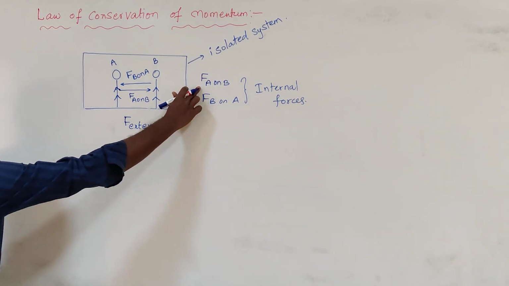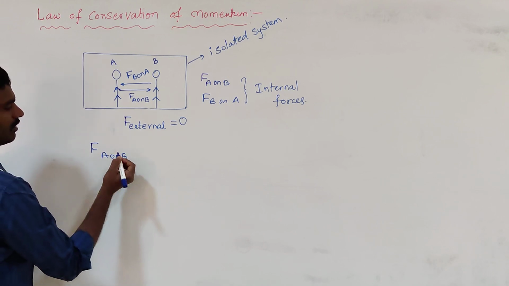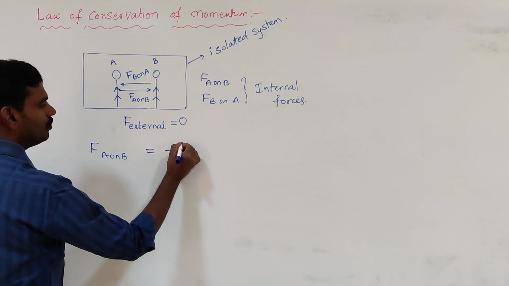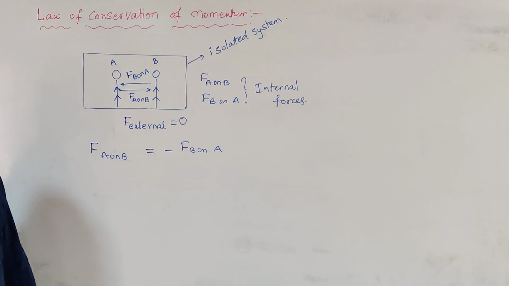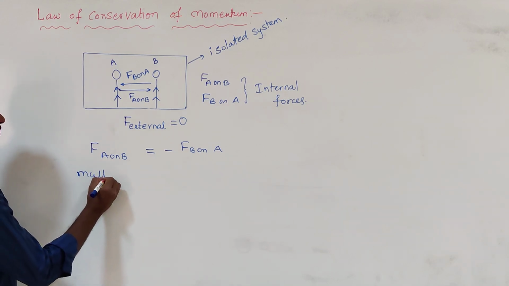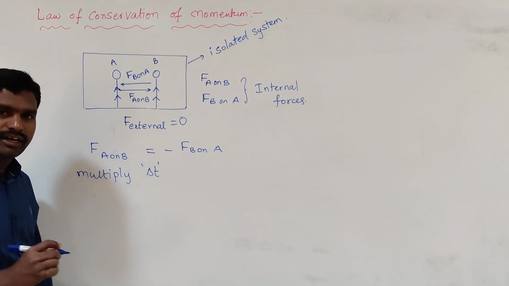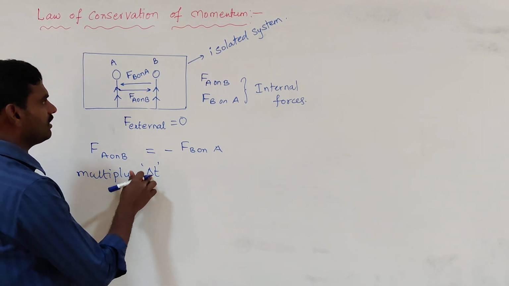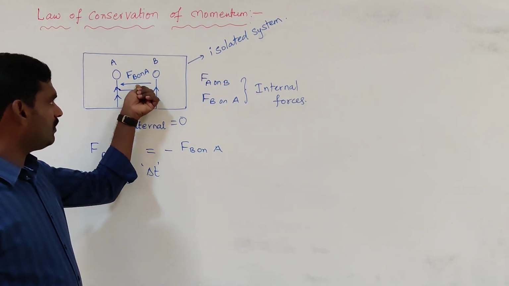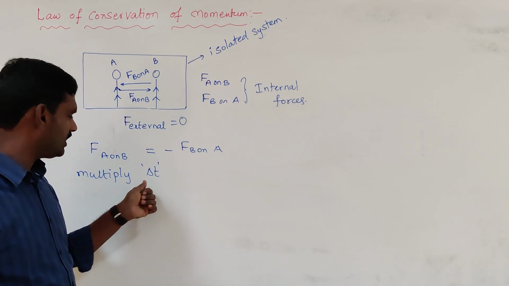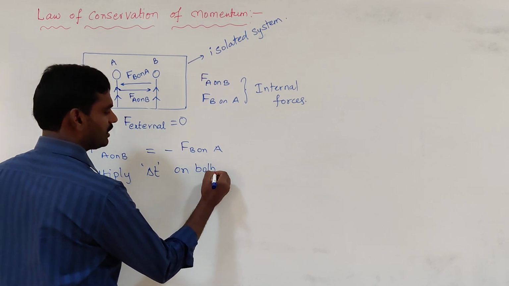Now, the force exerted by A on B is equal and opposite to the force exerted by B on A. And I multiply by the amount of time for which they are in interaction, which is delta T. They are pushing on each other, so the time for which they are interacting is delta T. So I am multiplying delta T on both sides.